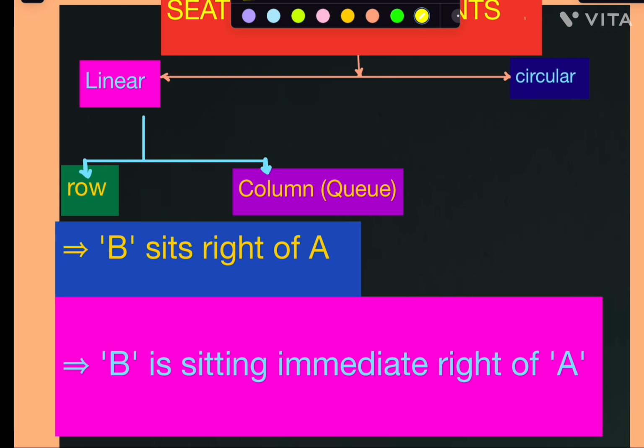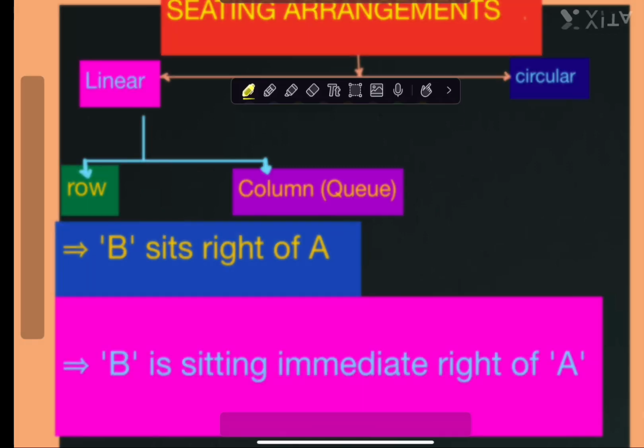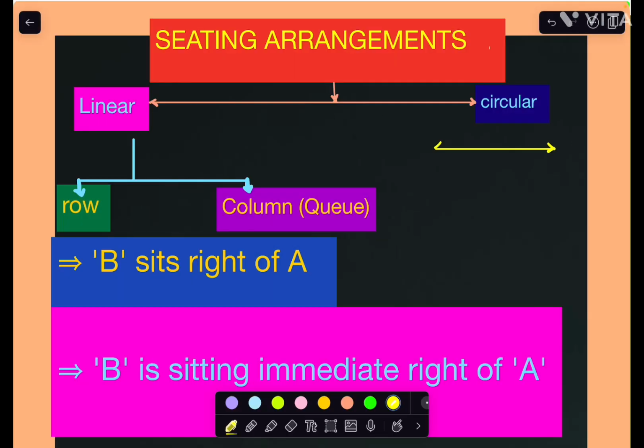Generally nothing is mentioned in the question, so all persons are facing according to your direction. All persons facing north, we can consider like that. From a map point of view, top is north and bottom is south. Your left is west, and your right is east. This is by default, when nothing is mentioned in the directions, we can consider like that.